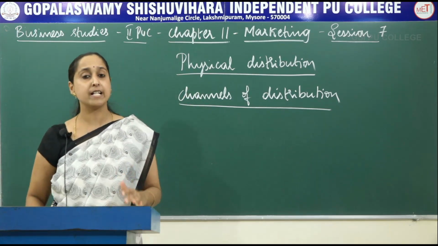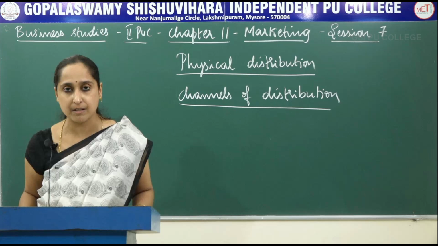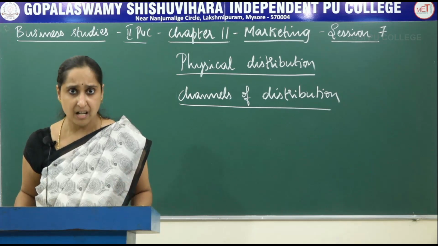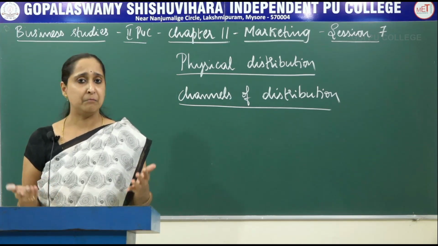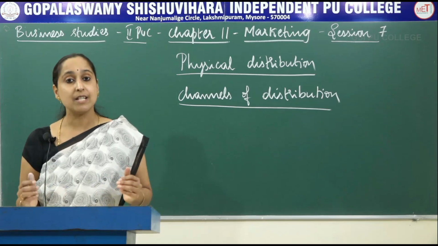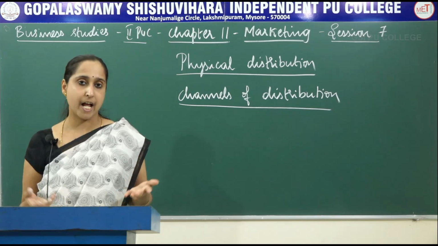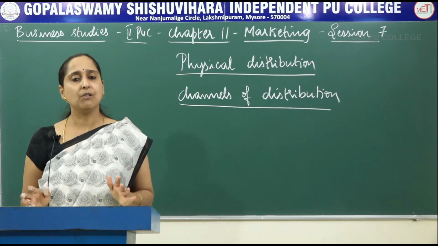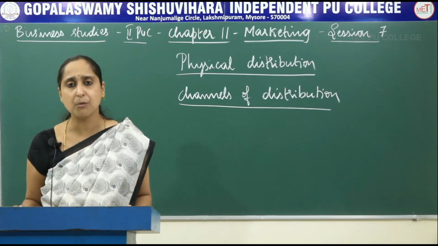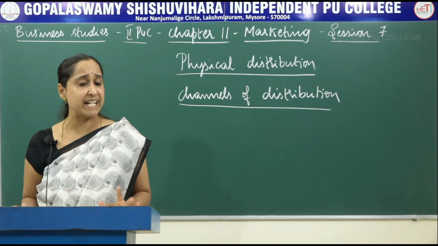So now let us try to understand what are channels of distribution. See, there are large number of consumers and there are varieties of products, and consumers are scattered over a large geographical area. For example, if a manufacturer of a soap or a detergent powder is located in Gujarat, he has to sell his product to all other remaining states. For example, Hyderabad, Chennai, Bangalore, etc. So the producer of a detergent powder who is located in Gujarat, he would obviously find it difficult to sell his products because customers are located in many areas.